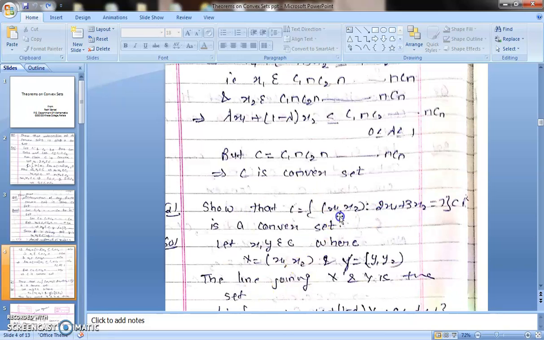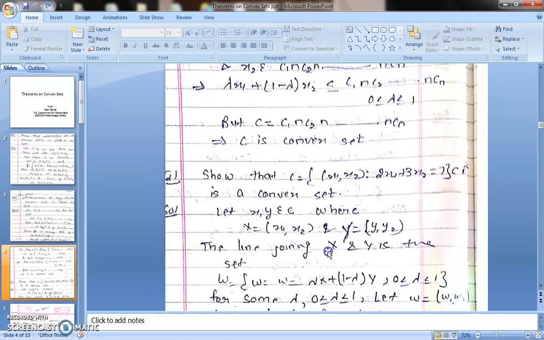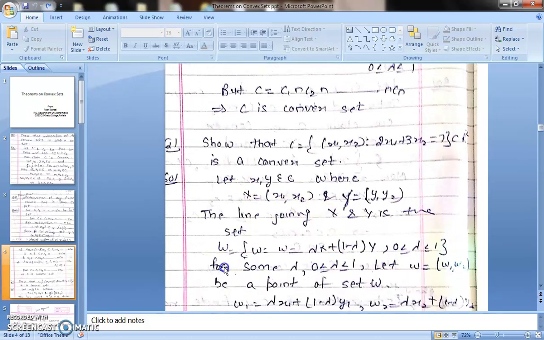Similarly, as we have done in our live class, we take 2 points from this set, and we have to prove that the line segment joining these 2 points will also belong to C. Now x, y belong to C, where x is (x1, x2) and y is (y1, y2), because we have taken 2 points from that set, they will also be 2 tuples. Now the line joining these 2 points, we have denoted it by W. What is W? Lambda x plus 1 minus lambda y, where lambda lies between 0 and 1. For some lambda between 0 and 1, let W be a 2 tuple, so W will be (W1, W2).